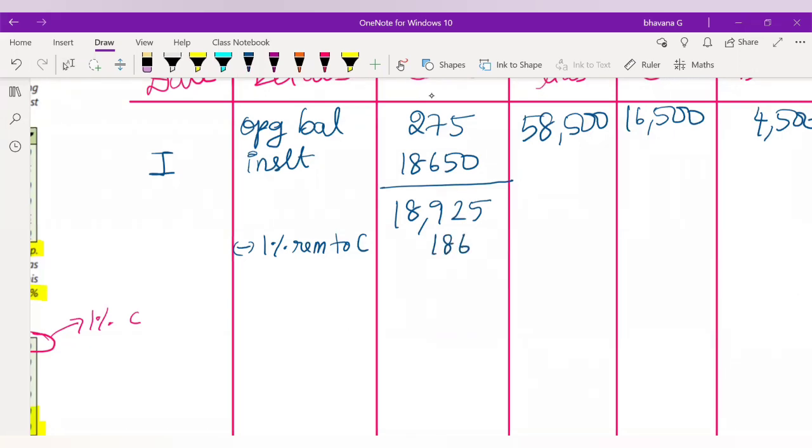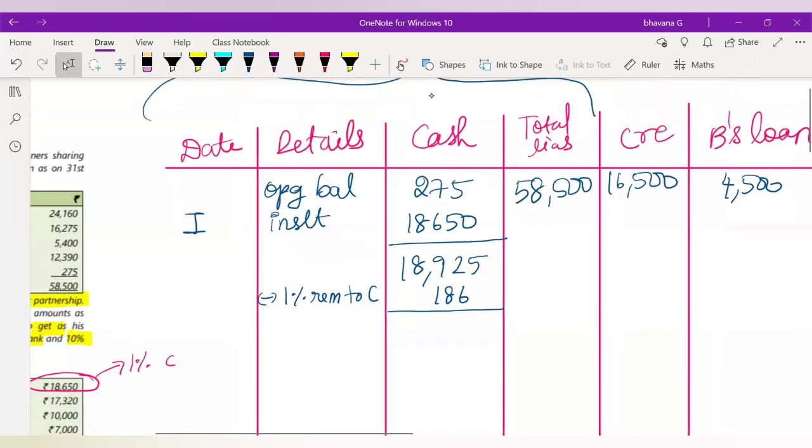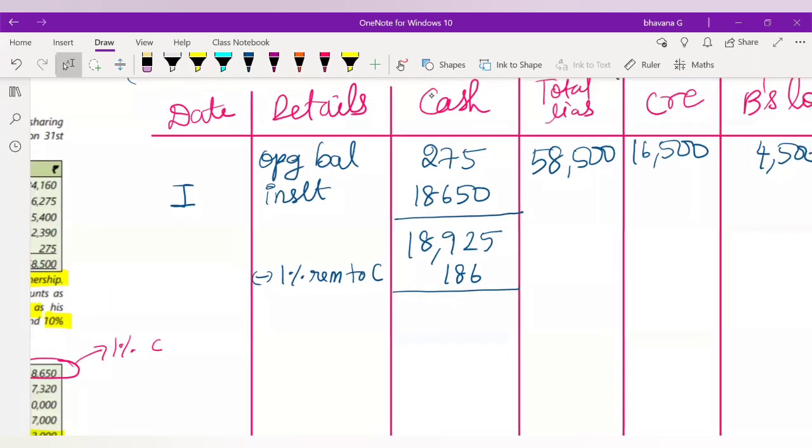Now we'll reduce. What is the remaining cash balance? It will be 18,925 minus 186, which is 18,739. So what we are left with now is 18,739.